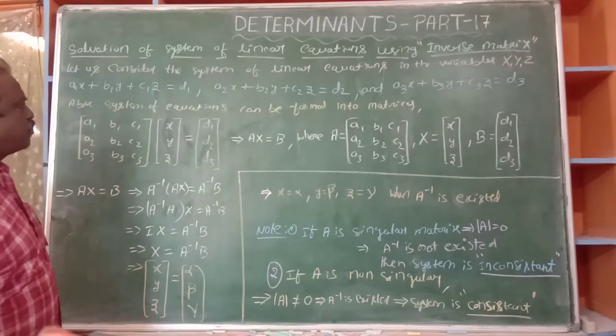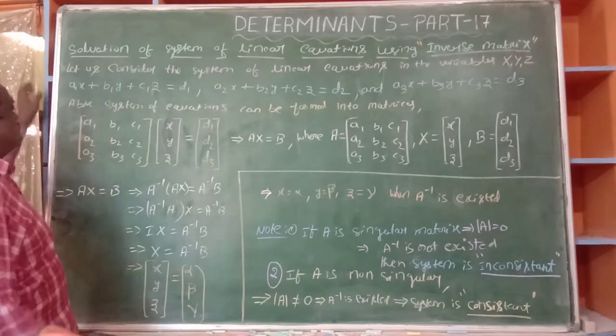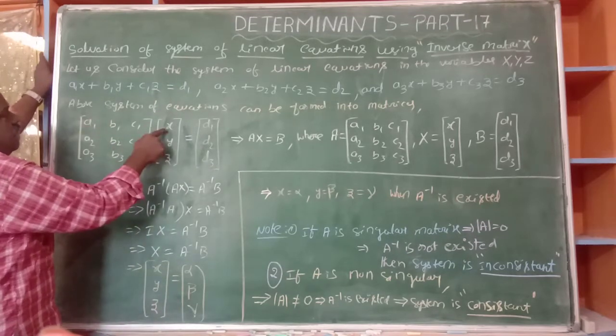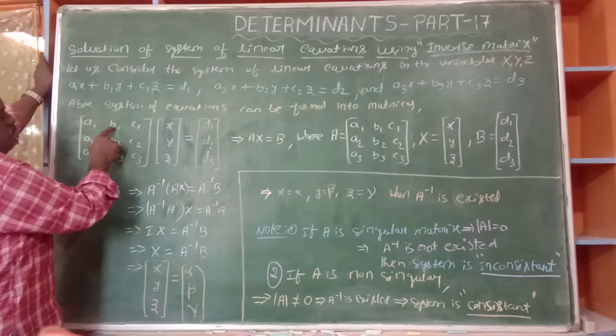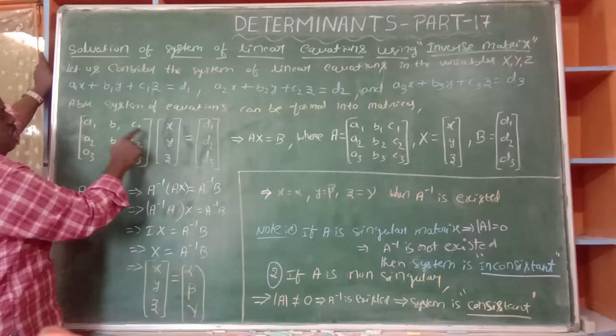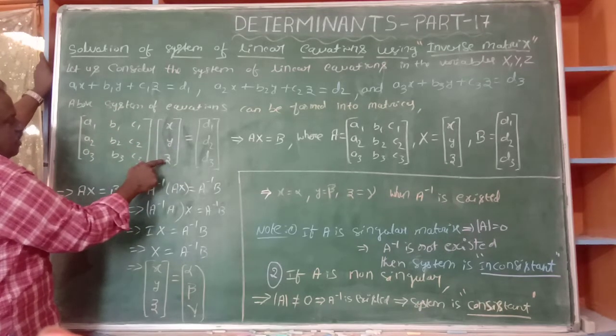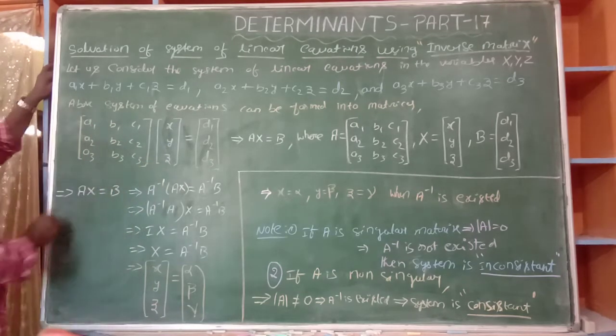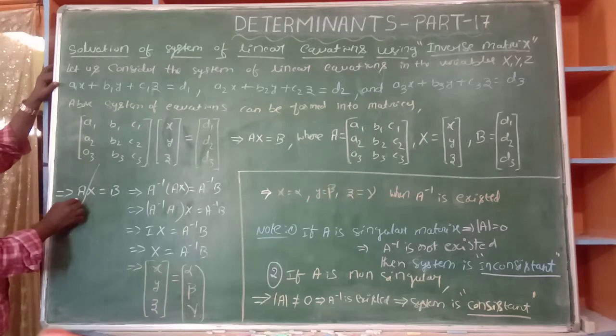You see, how can we put this in matrix form? It means a1 into x, a1x, plus b1 into y, b1y, plus c1 into z, c1z. Okay? Here we get, just I will write it, observe.